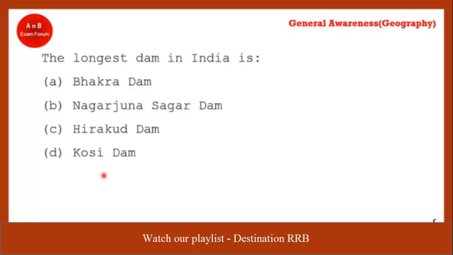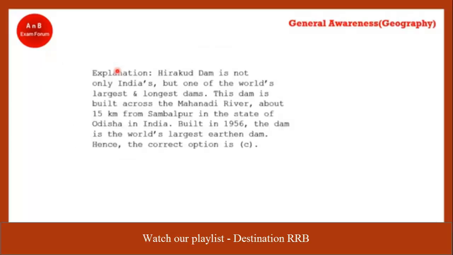The longest dam in India is what? And I add one more question to you, on which river? Yes, the longest dam is Hirakud Dam. On which river? Very good, Mahanadi. On Mahanadi, Hirakud Dam is situated. Longest means the length of the dam. Can anybody tell approximately? Yes, it's 25 kilometers.